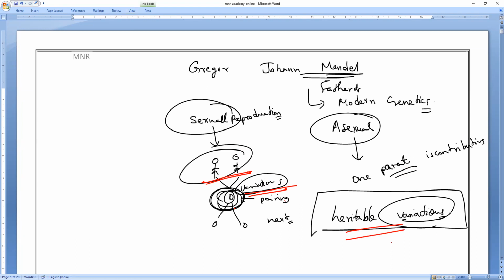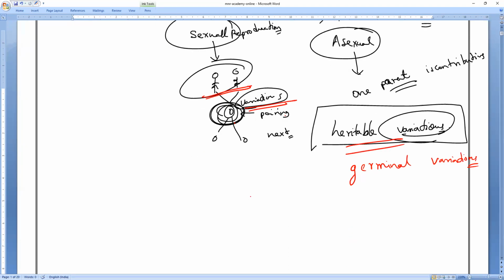Understand, Hari? We can also call it germinal variation. The variation begins at one level of reproduction and continues in the succeeding generations.